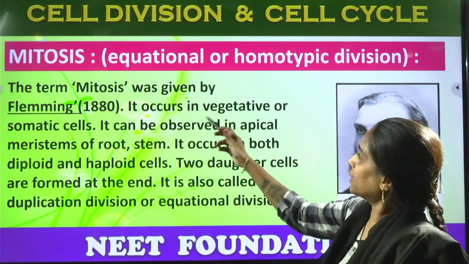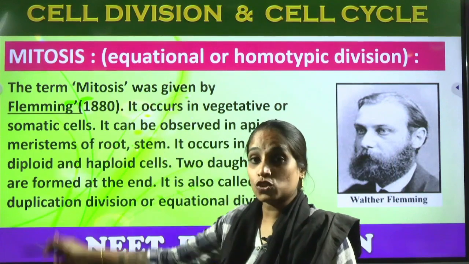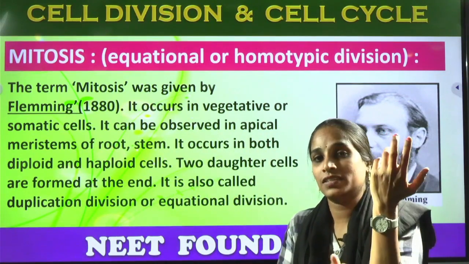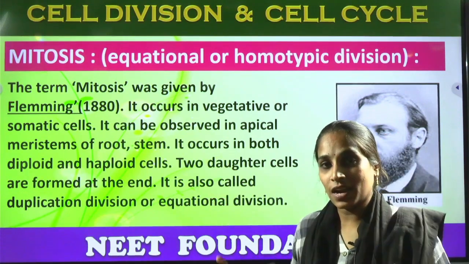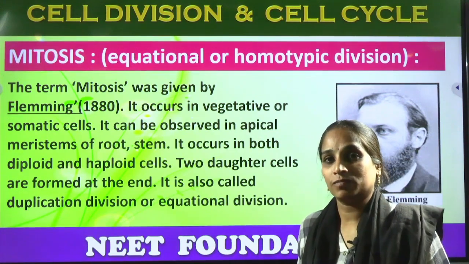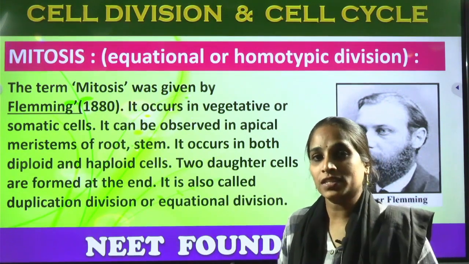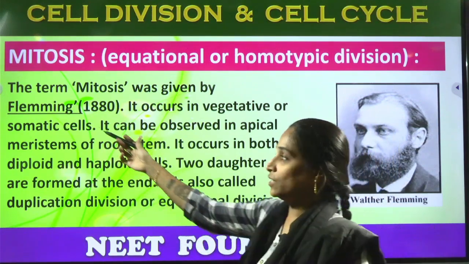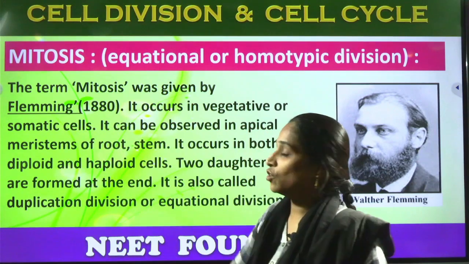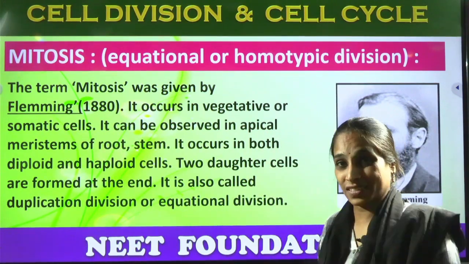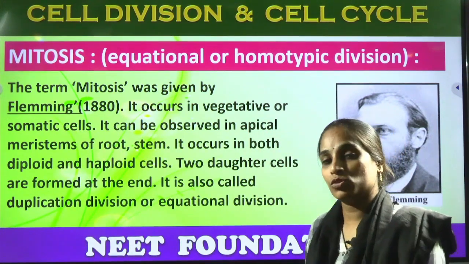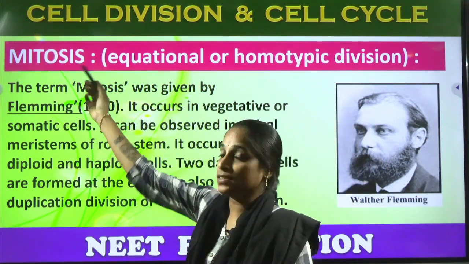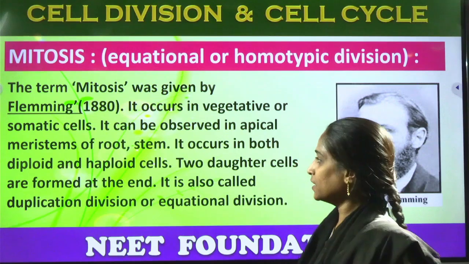And mitosis occurs in the vegetative or somatic cells. So in our body, what are the somatic cells? Brain cells, skin cells, and other vital organs: heart, lungs, liver, kidneys. Apart from the reproductive organs, the remaining vital organs all come under somatic organs. These organs are formed by somatic cells, made up of the type of chromosomes called autosomes, which undergo the division called mitotic cell division.